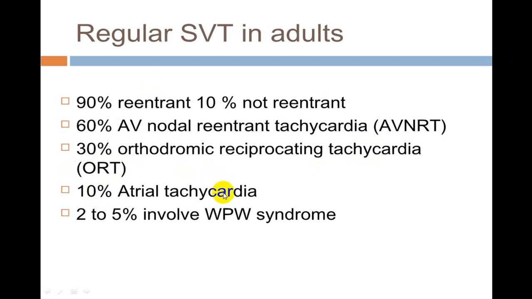And only 10% are atrial tachycardia, which is because of a re-entry phenomena in the atrium itself, like atrial flutter, atrial fibrillation, and multifocal atrial tachycardias. While 2 to 5% are because of atrioventricular re-entry tachycardia, and that is because of WPW syndrome, or we call it the Wolff-Parkinson-White syndrome. So do remember the commonest is re-entry. Out of that, 60% is AVNRT, 30% is reciprocating tachycardias, or we call orthodromic tachycardias, and only 2 to 5% are because of atrioventricular re-entry tachycardias.